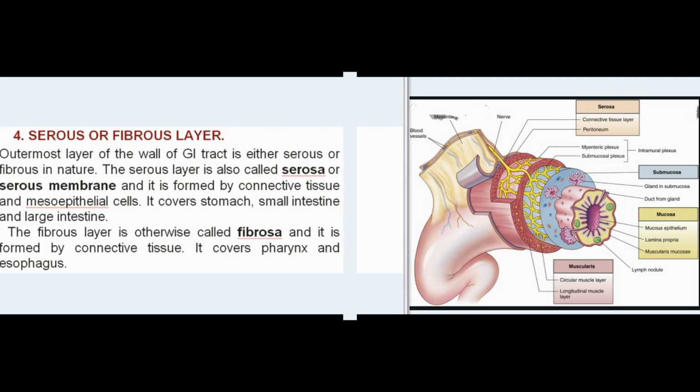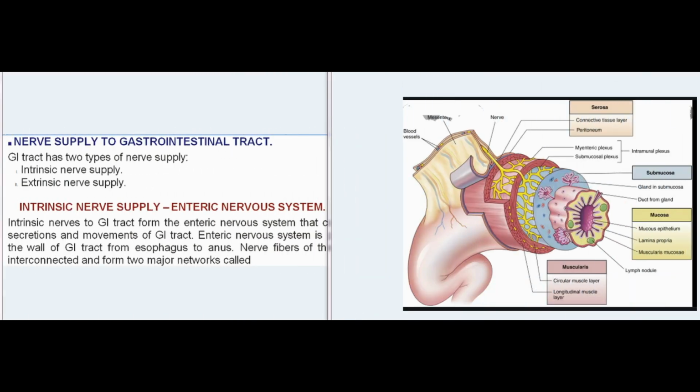Nerve supply to gastrointestinal tract. GI tract has two types of nerve supply: intrinsic nerve supply and extrinsic nerve supply. Intrinsic nerve supply, enteric nervous system. Intrinsic nerves to GI tract form the enteric nervous system that controls all the secretions and movements of GI tract. Enteric nervous system is present within the wall of GI tract from esophagus to anus.